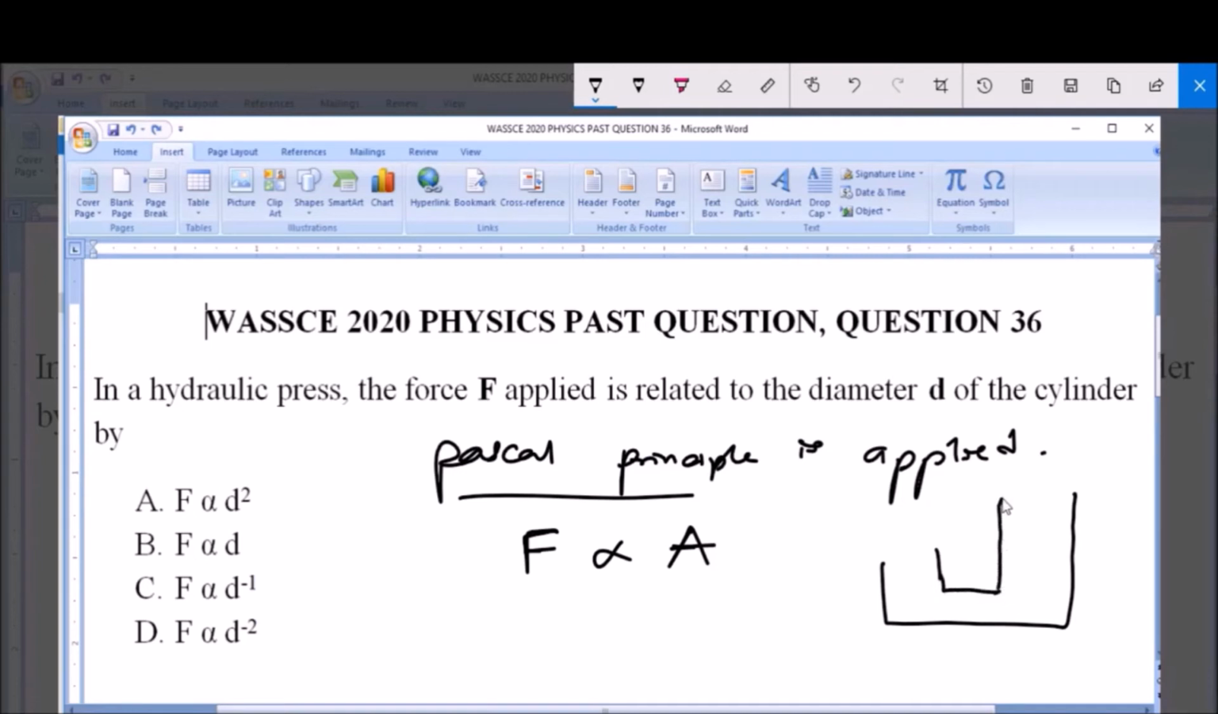Now this is a bigger cylinder and a smaller cylinder with a piston like this. Let's assume this is a piston, and this is also a bigger cylinder with its piston. Now you see that the force that will be applied here is directly proportional to the area of this cylinder. When force is applied here, because of the larger area of this cylinder, the force here will increase. Now this is a typical example of a hydraulic press.